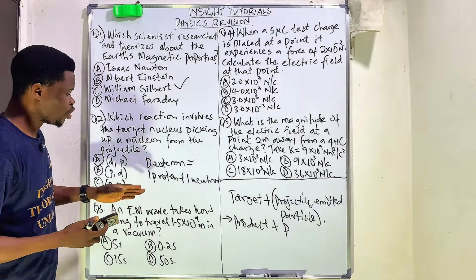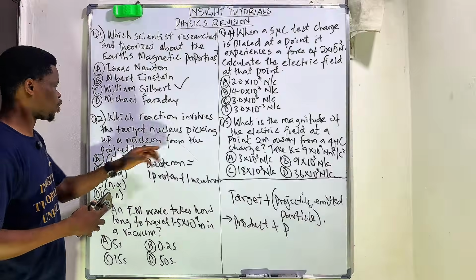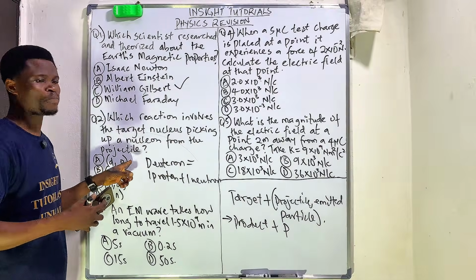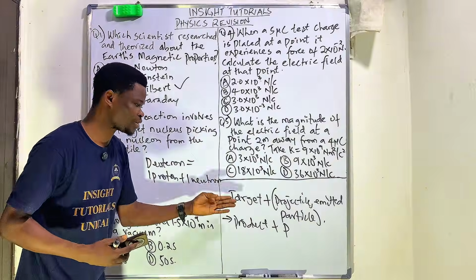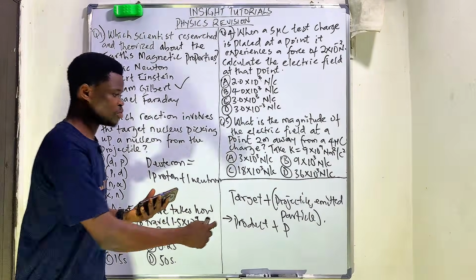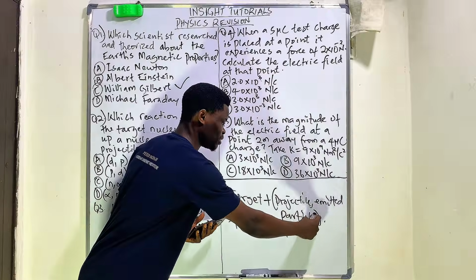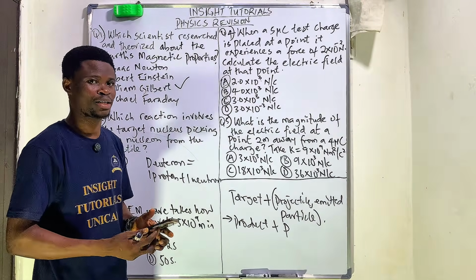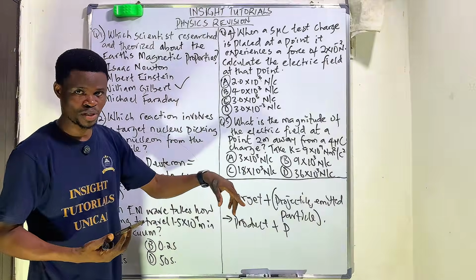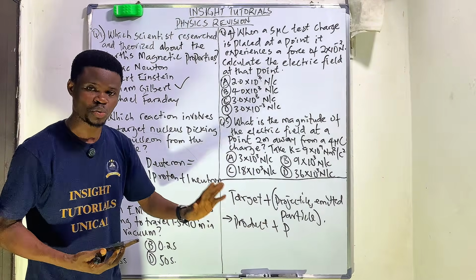Now, for it to be a picking up of a nucleon from a projectile, what will come in contact with the target is the projectile, the incoming particle, and this emitted particle is the outgoing. So you take it to be more like when you input something into a reaction, what comes out and what remains. That's what we're trying to say.